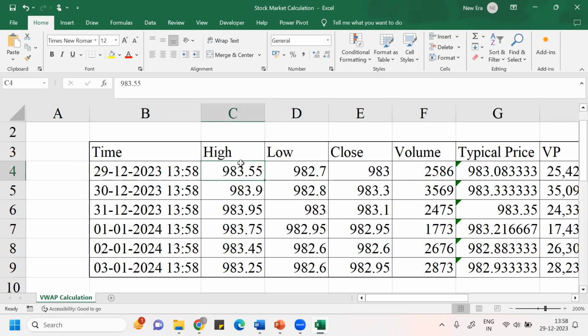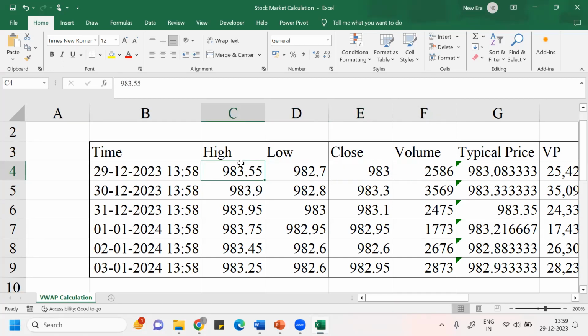So you need to have the high, low, close of the stock. How will you get this data? You get all this data from NSE. Go to nseindia.com and you can get the data of the stock. The only constraint for you would be to get the minute by minute data. Imagine if you have that kind of powerful software which can export the data in Excel, and if you can get minute by minute high, low, close, and the volume of the stock, then your work is done.